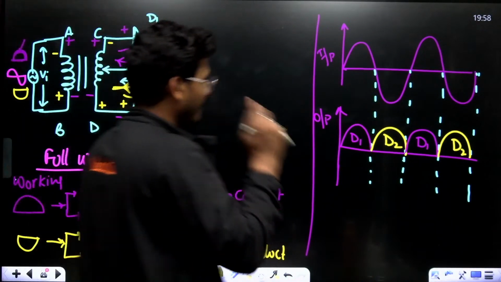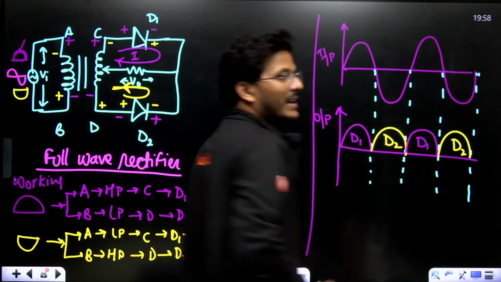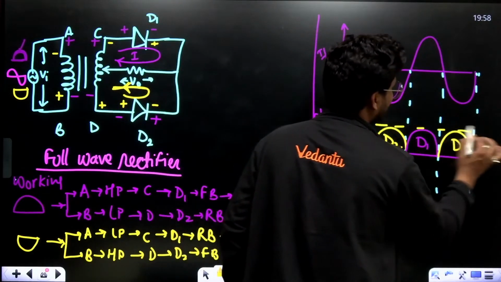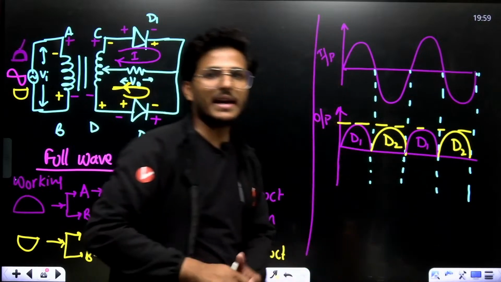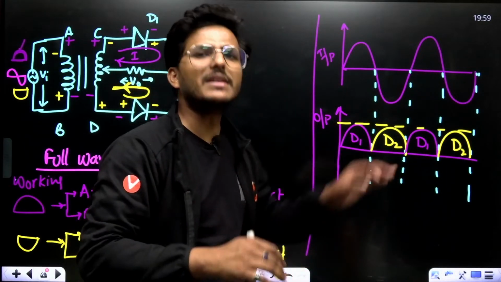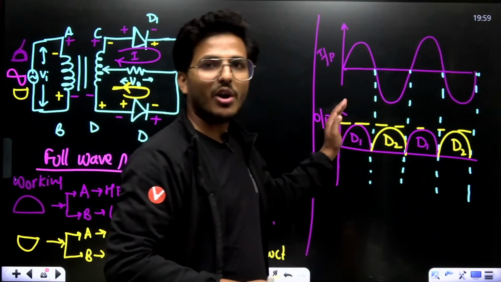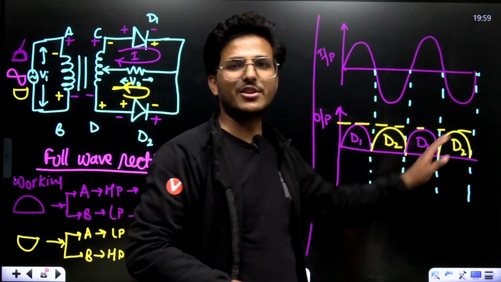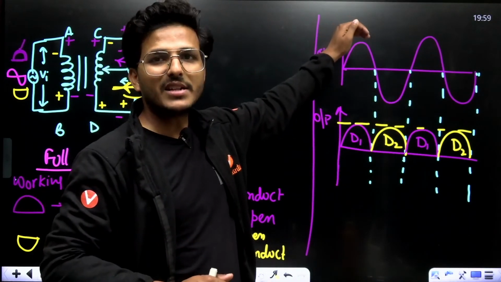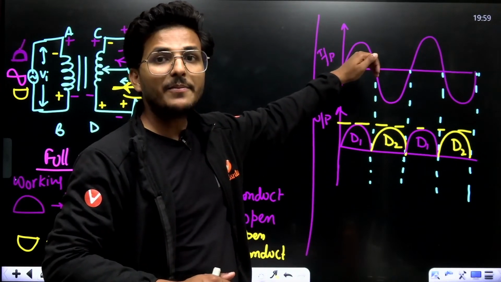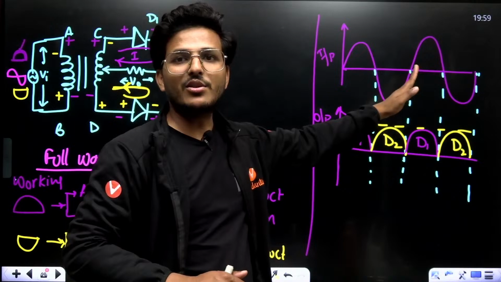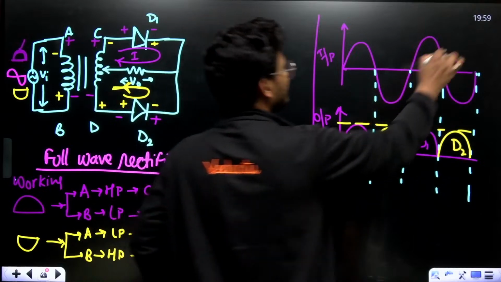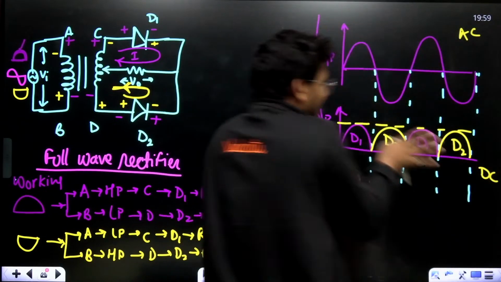Now what you will see is this AC, which means alternating, the direction changes rapidly, is now converted into pulsating DC. We don't have any negative phase. We have DC, but it's pulsating DC, increasing the value and then decreasing to 0. Zero to max, zero to max, zero to max. But here it is 0 to positive max, then 0, then negative max, then 0, then positive max, then 0, then negative max, then 0. That's why it's called AC. And this is DC, basically pulsating DC.